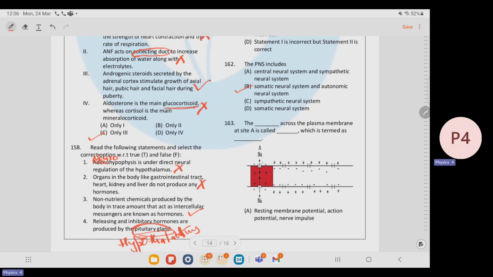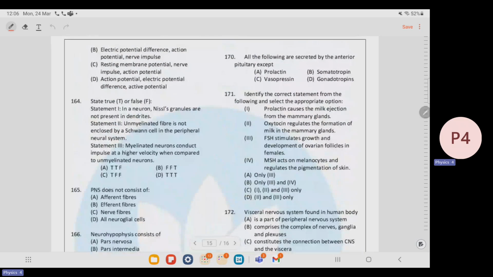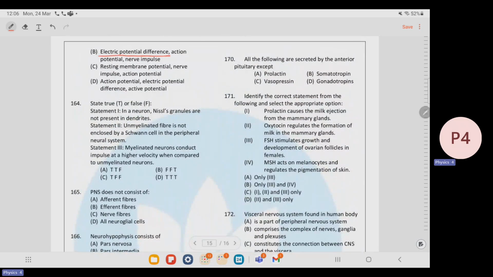As we can see in the diagram, the depolarization is occurring. So here, the resting membrane potential at the first blank is not possible. So the next option is electric potential difference. This is correct. Hence, the answer is option B. The electric potential difference across the plasma membrane at site A is called action potential, which is termed as nerve impulse.